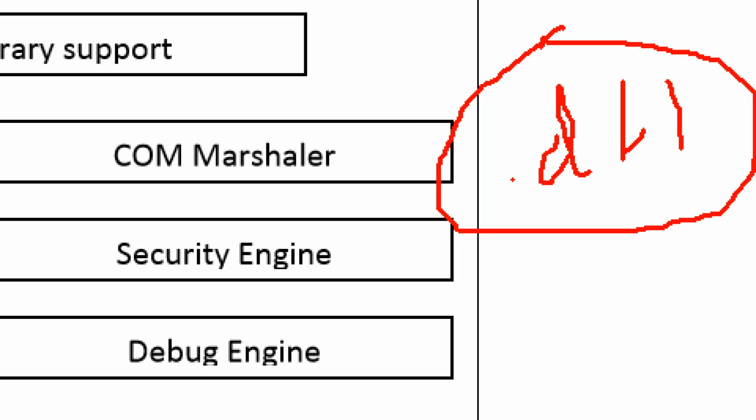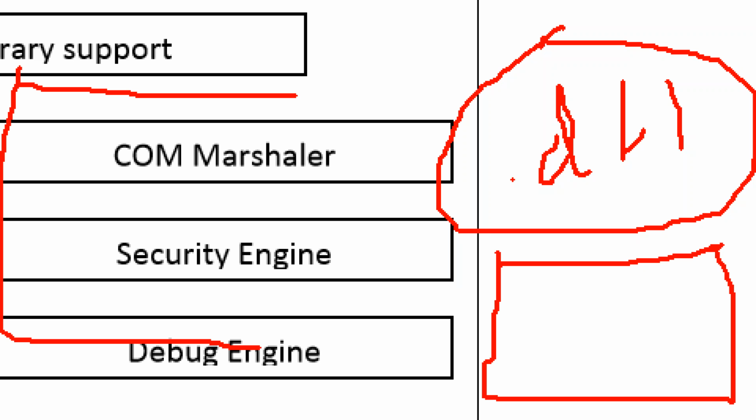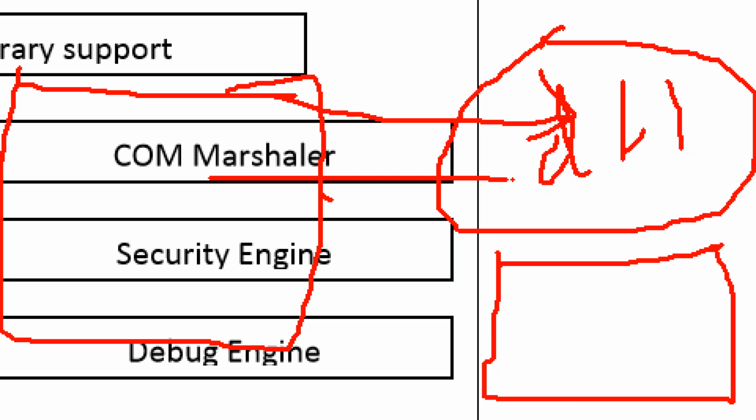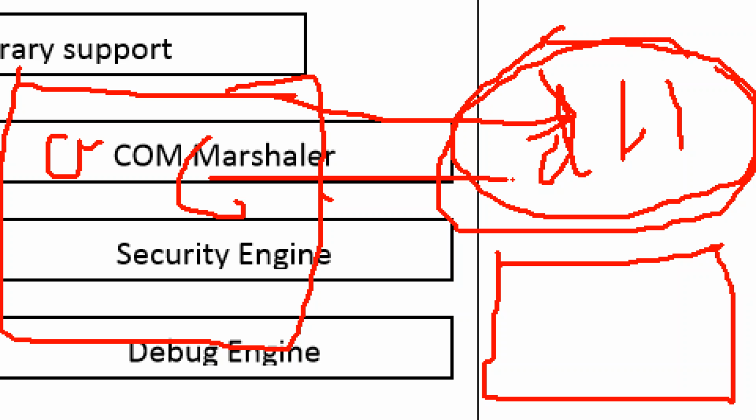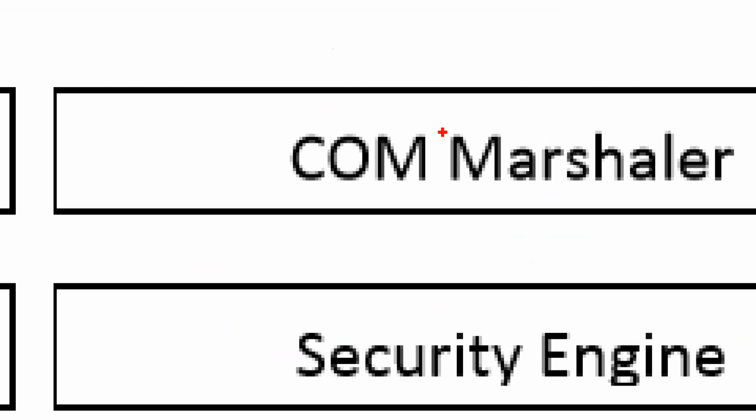For example, you developed a calculator DLL, Calci DLL, which has a calculations functionality that you can consume from n number of applications. This type of DLLs are called reusable components, which we can develop with the help of COM.